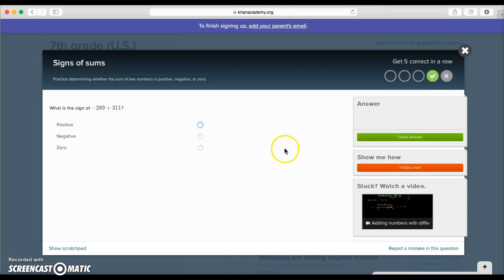So they go through and do their questions. As soon as they get 5 questions in a row right, that's when they can level up to the next level on the spectrum that I was showing you earlier. So they have to get 5 questions in a row right in order to level up.